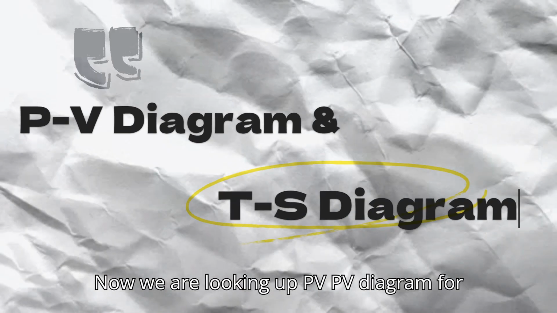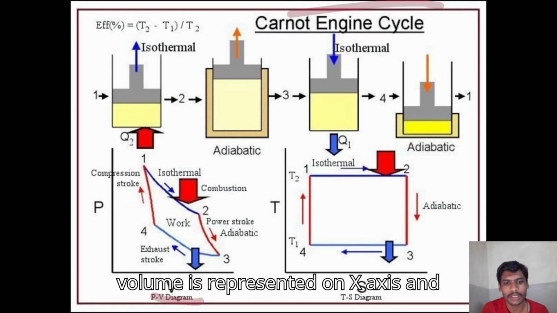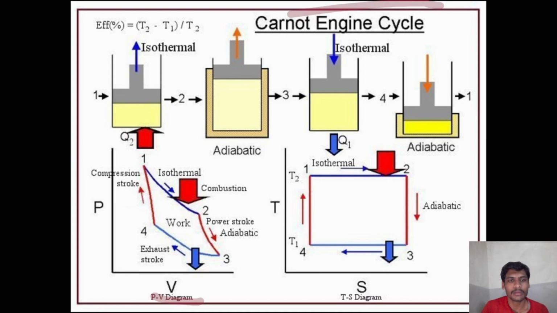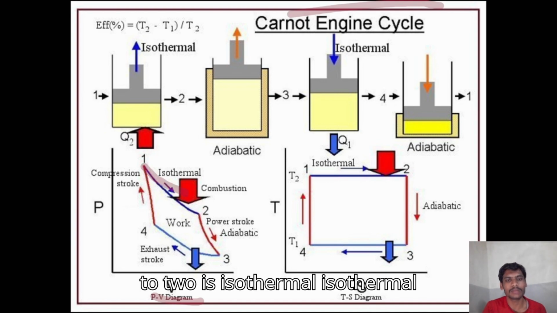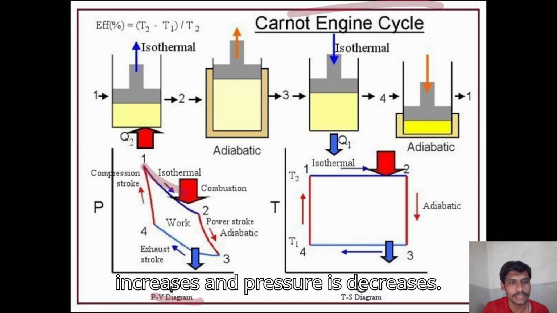Now we are looking at the PV diagram for the Carnot cycle. In this, volume is represented on the x-axis and pressure is represented on the y-axis. First, process 1 to 2 is isothermal expansion. In this, volume increases and pressure decreases.